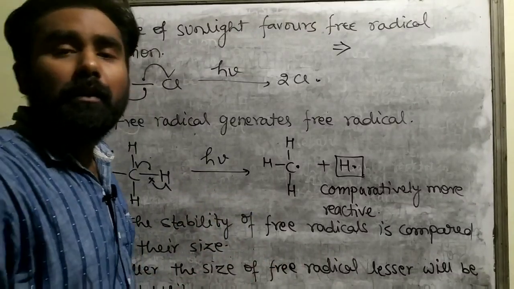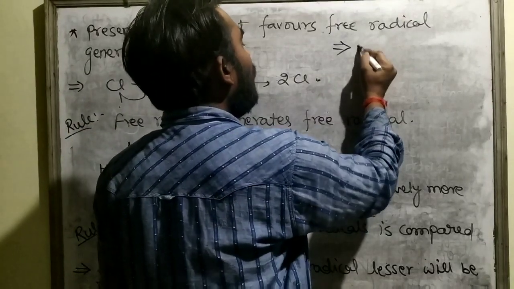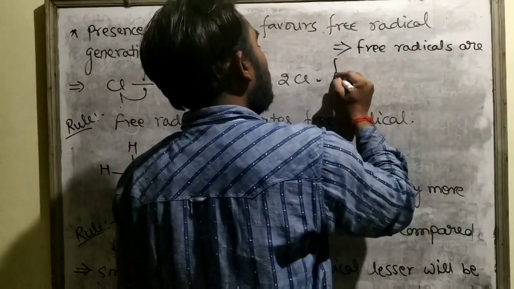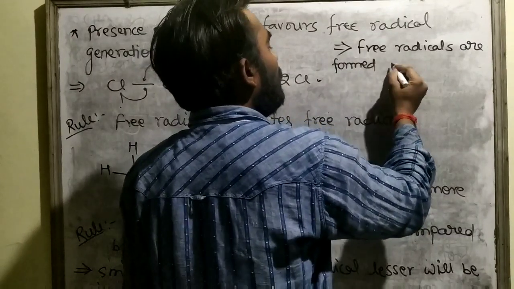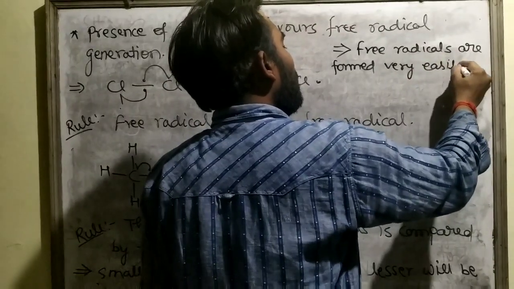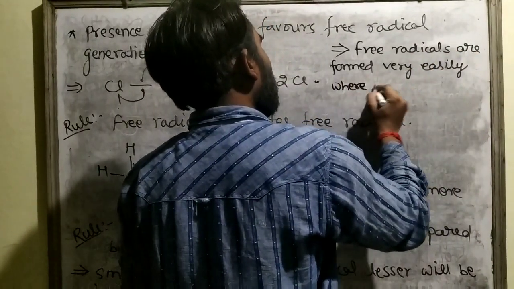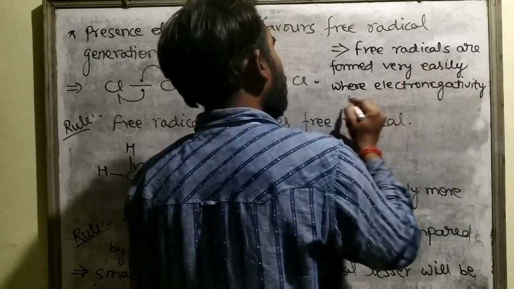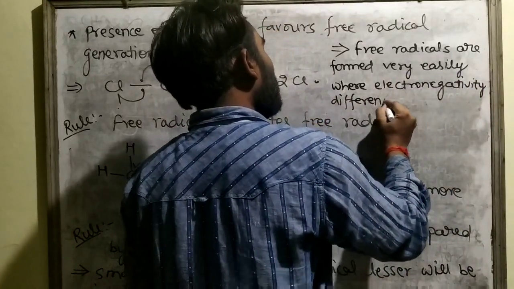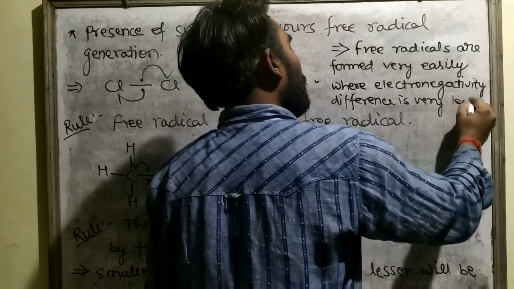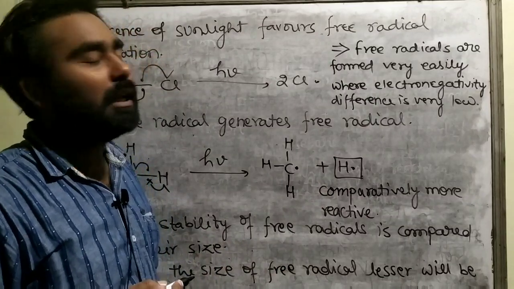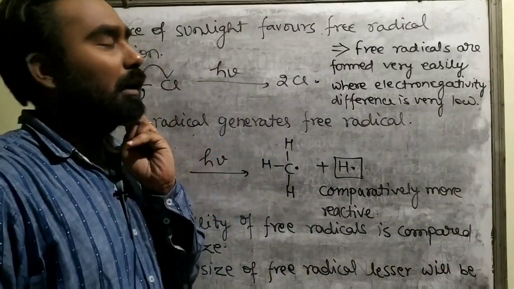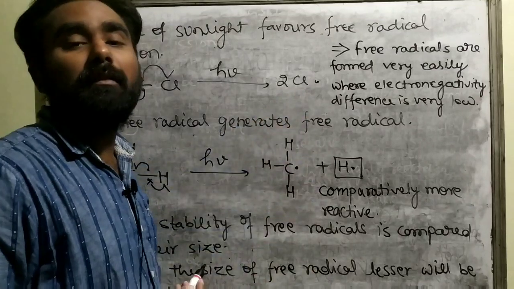Now where will free radicals be formed? Free radicals are formed very easily where electronegativity difference is very low. जहाँ पे इलेक्ट्रोनेगेटिविटी डिफरेंस बहुत कम होगा वहाँ पर फ्री रेडिकल्स बहुत आसानी से फॉर्म हो जाएंगे.